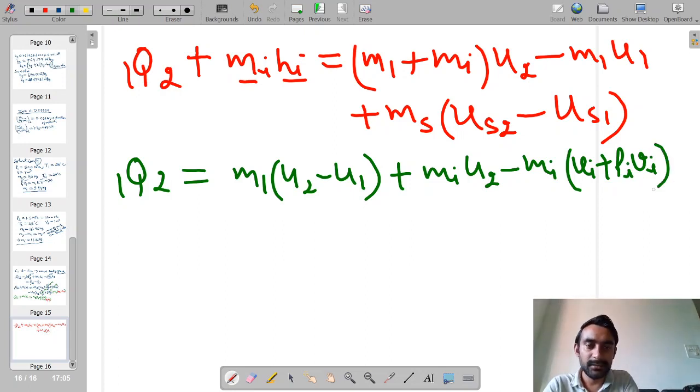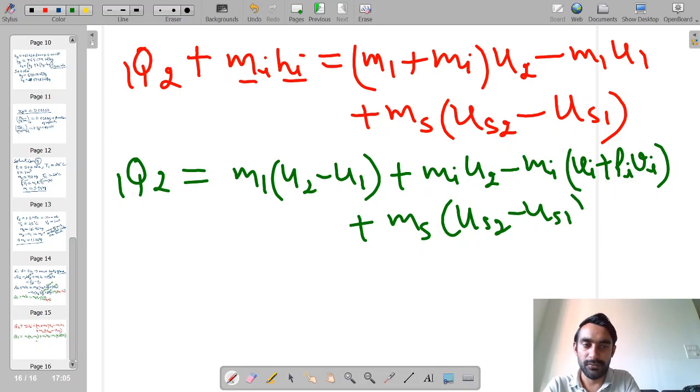And then plus mass of steel into Us2 minus Us1.